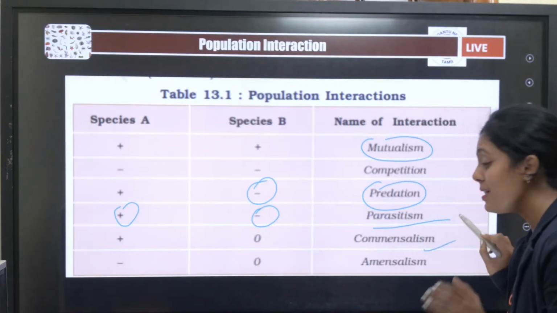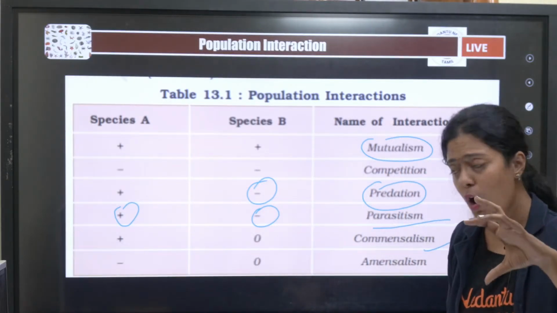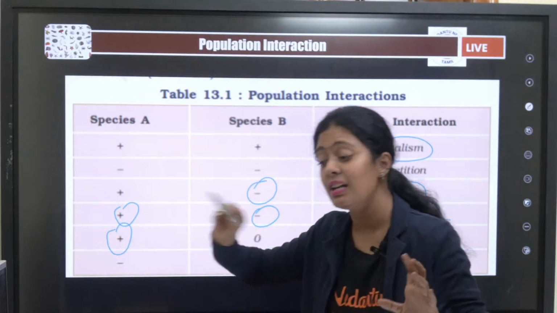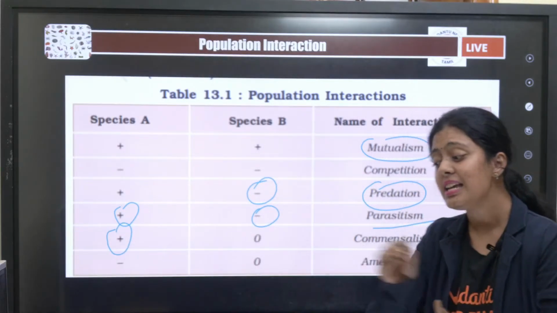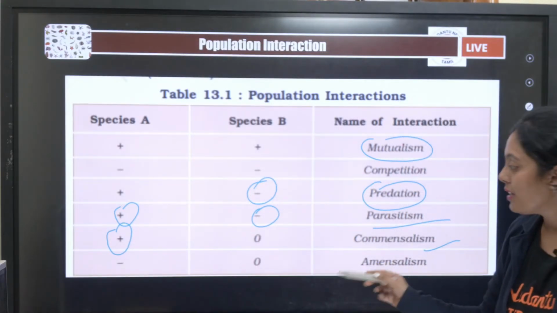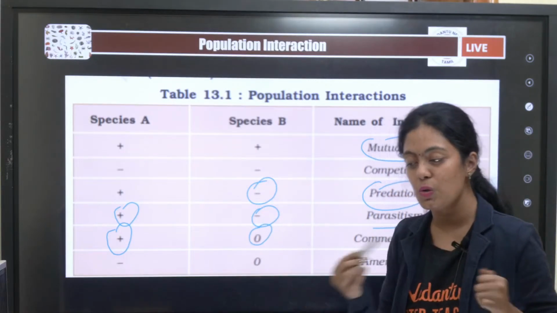Okay, next your commensalism. Commensalism means one organism is positively affected and the other organism is neither affected nor benefited. That is what we call a positive-zero interaction.